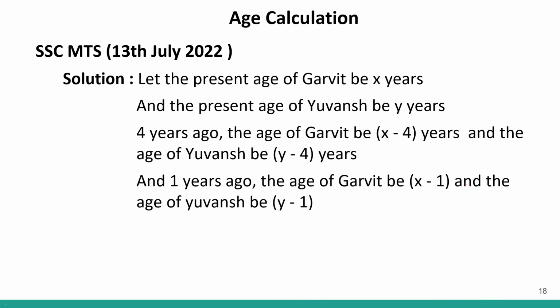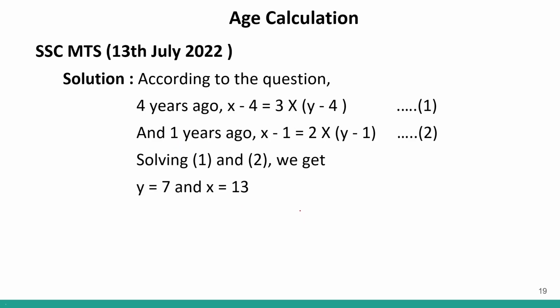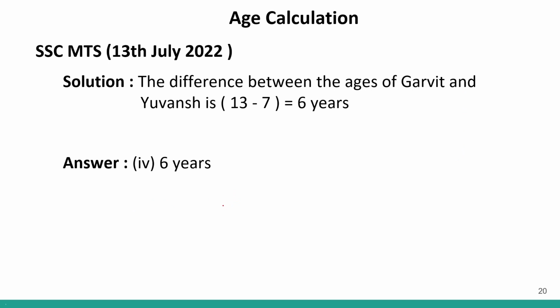Okay. So if you look at the solution, for Garvit we have taken x, for Yuvansh we have taken y. So here 4 years ago the age will be x minus 4, y minus 4, and 1 year ago the age will be x minus 1 and y minus 1. And if we put them into equations, we'll get these two equations, and solving the equations will give us y and x's value. So the difference between them will be 13 minus 7, which is 6 years. So answer will be option number 4, 6 years. Clear?